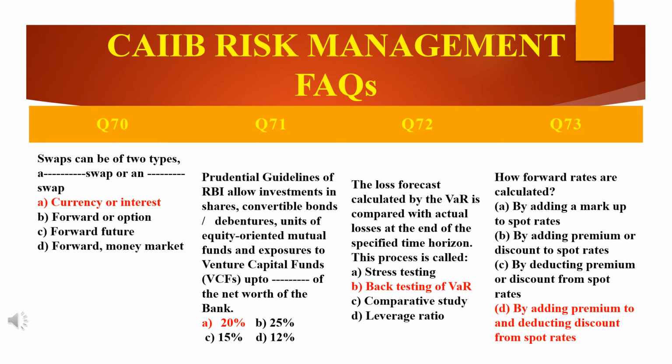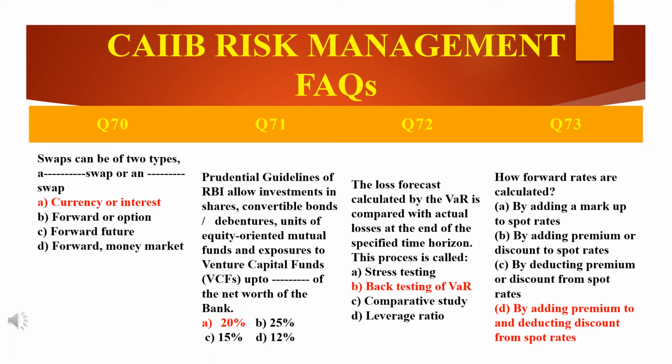Now in the second blank, interest rate swap. Swap means exchange. It is an agreement between 2 counterparties in which one stream of future interest payments is exchanged for another based on a specified principal amount. Okay, I hope you are getting my point.